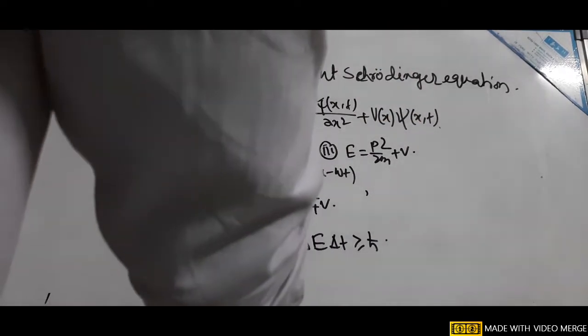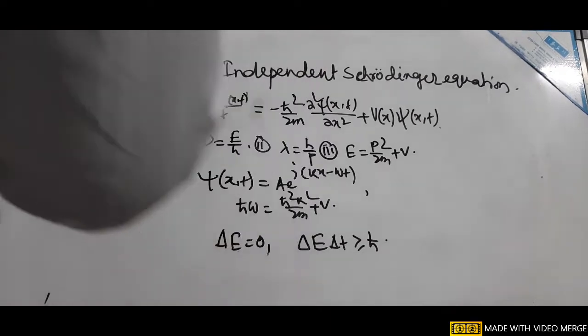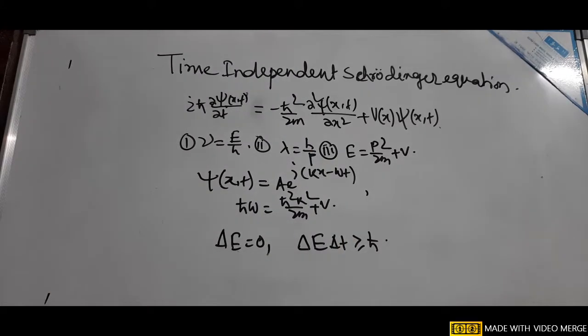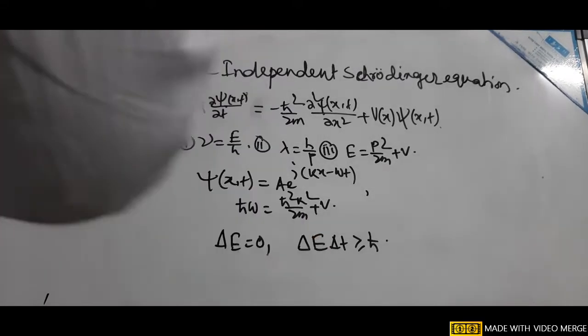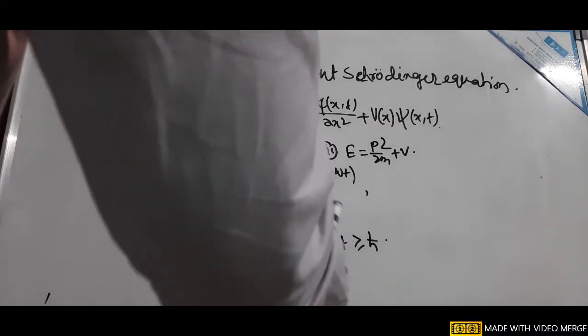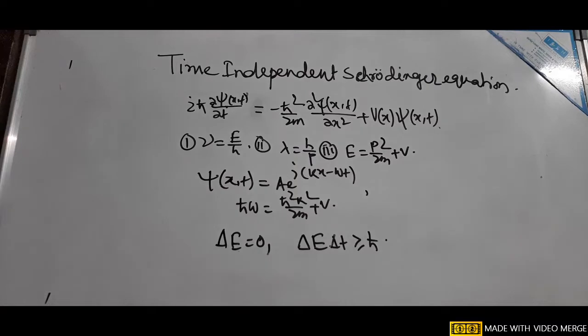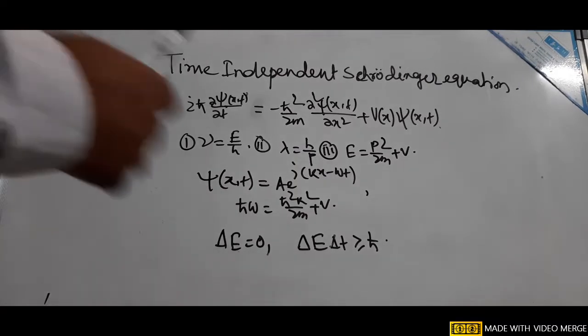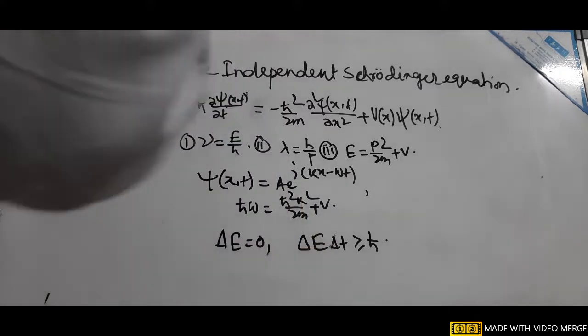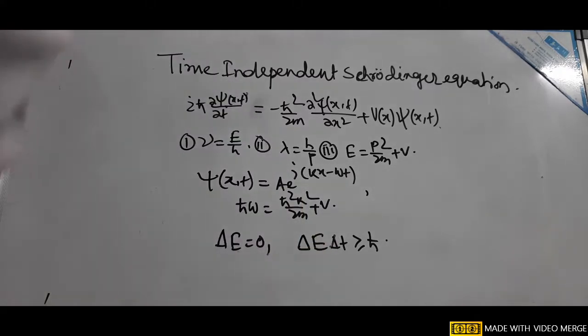So if ΔE equal to 0, if energy is definite, then the time should be indefinite. An infinite amount of time is needed to measure a definite amount of energy, which quantum mechanics says and classical mechanics does not. So infinite time should be available to make the energy measurements. So let us take a system of constant energy.